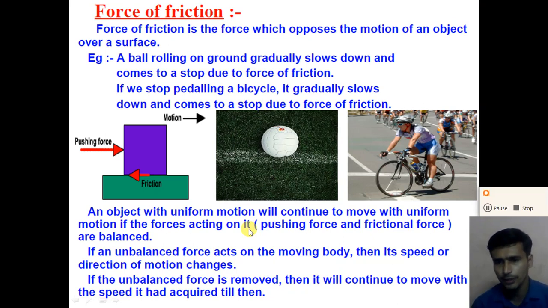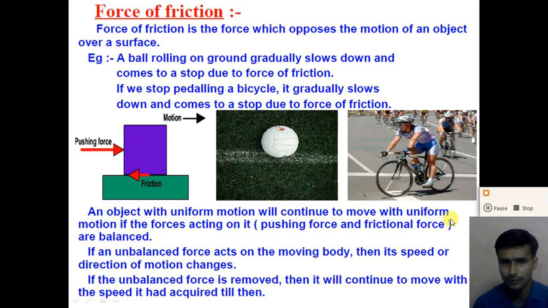So if we want a bicycle to move continuously, we need to apply a continuous force by pedaling.